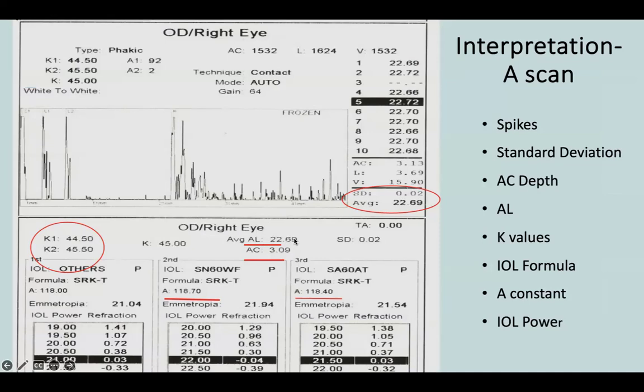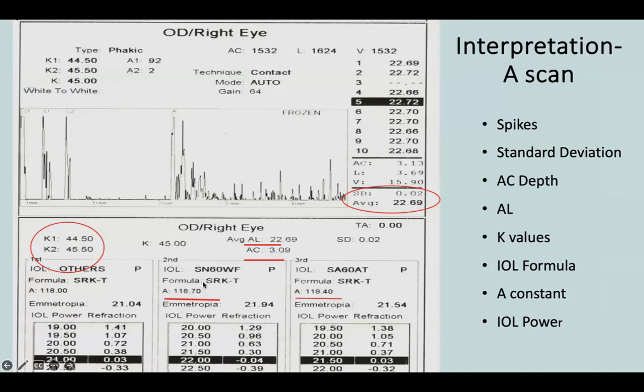If there is any difference, if it is a short eye or long eye, then we need to repeat the biometry. Next, we see the K1 and K2 values. This tells us if the patient will need a toric lens or not. If the difference between K1 and K2 is less than 1, usually we can avoid a toric IOL, but if it's more than 1, we should advise a toric IOL.